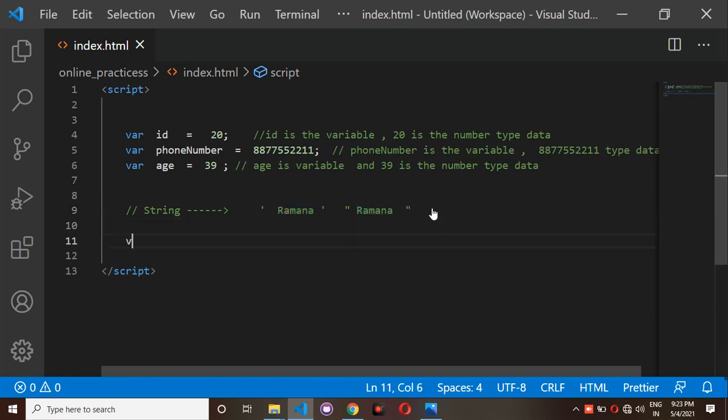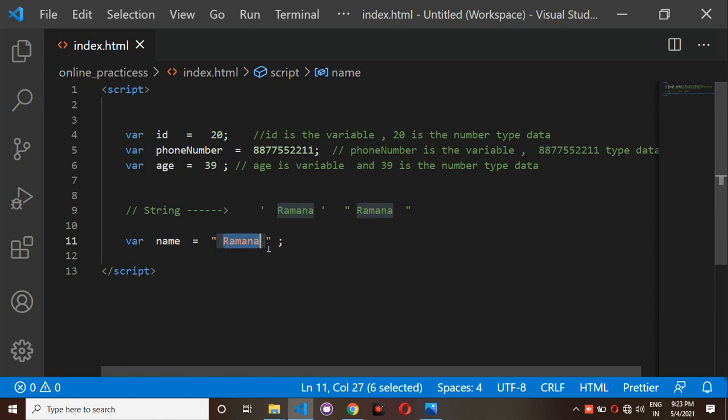For example, name is equal to Ramana. Ramana is a name, and that name is assigned to the name variable. So Ramana is string data. Why do we call it string data?